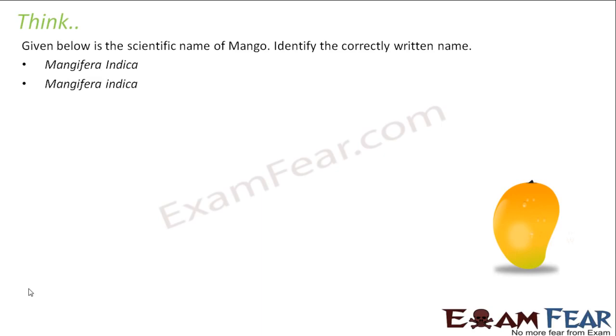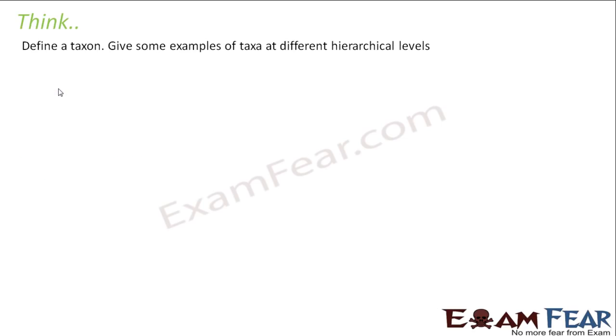There was another rule which said that the generic name should start with a capital letter. So here M is capital, and the specific epithet should start with a small letter. So here, in the first name, Indica starts with a capital letter, but in the second name, it starts with a small letter. So which one is the correct one? The second one. So this is the correctly written scientific name of mango. So let's see the next.